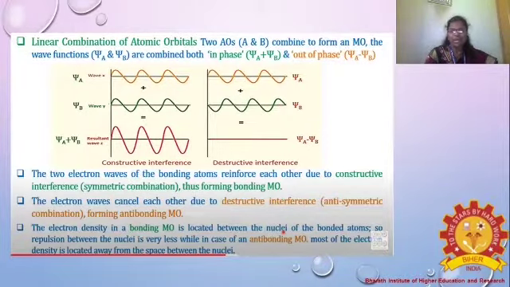So the wave functions xi A and xi B are combined in phase, xi A plus xi B, and out of phase, xi A minus xi B. How do we explain this? In phase, the particles move close together, and out of phase, the particles move here and there. In phase is xi A plus xi B, and out of phase is xi A minus xi B.